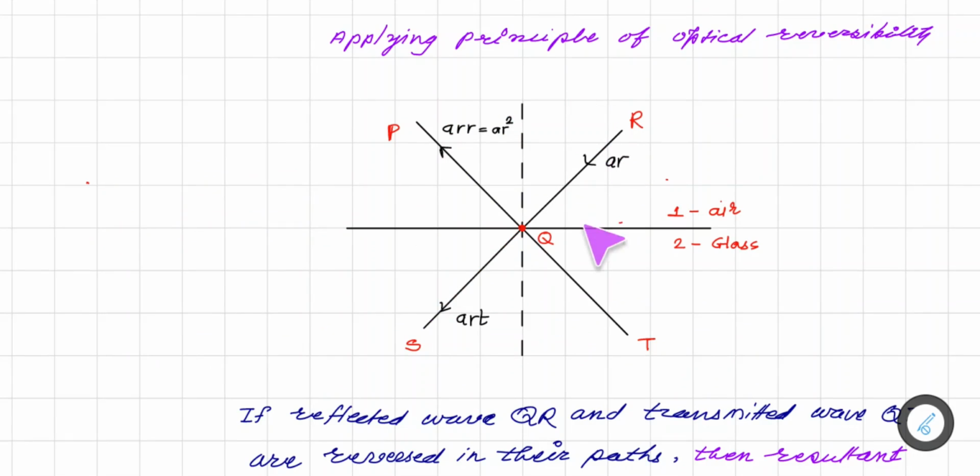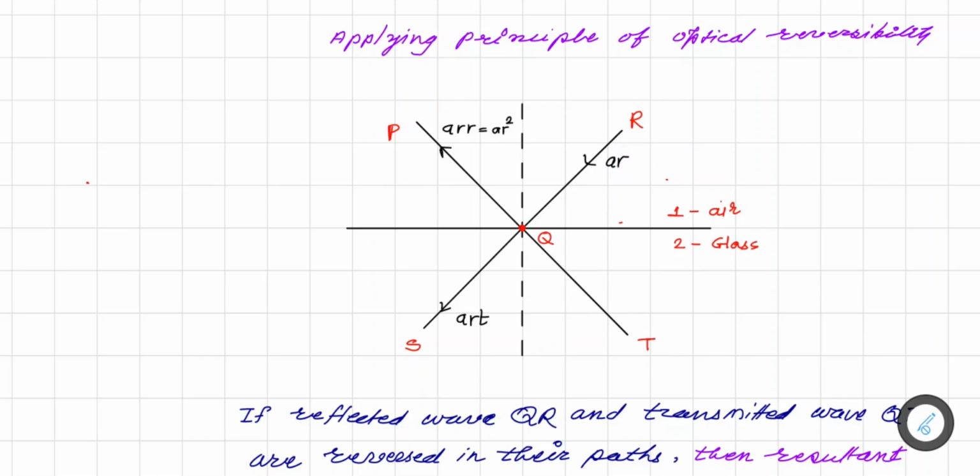Now let us apply the principle of optical reversibility. What does it mean? We consider the ray was traveling from P to Q, then it was traveling from Q to R. Similarly, the ray was traveling from P to Q and this part is transmitted.